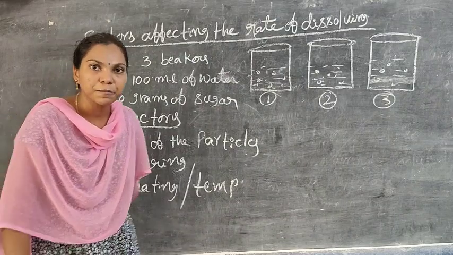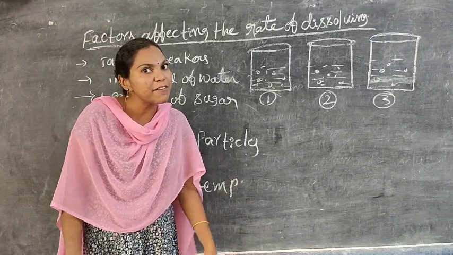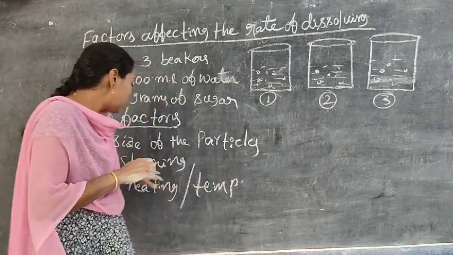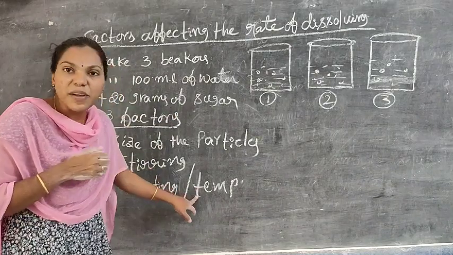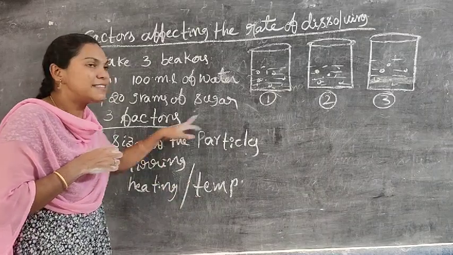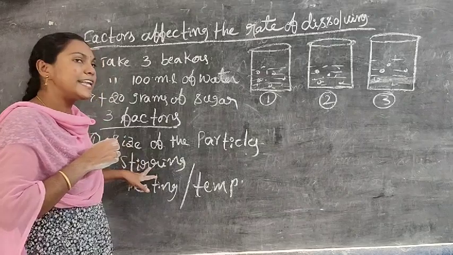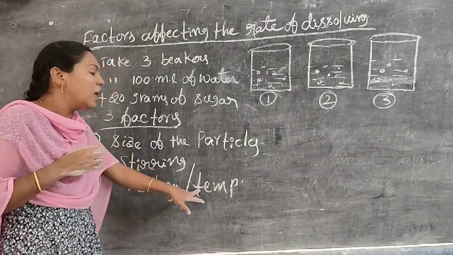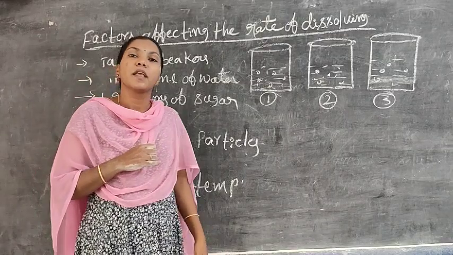Do you understand? The rate of dissolving is more when the size of the particles is less, when stirring is more, meaning we can apply the stirring process, and also when temperature is more. If the size of the particles is less, the rate of dissolving is more. If stirring is there, the rate of dissolving is more. If you apply temperature to the beaker, the rate of dissolving is also more.